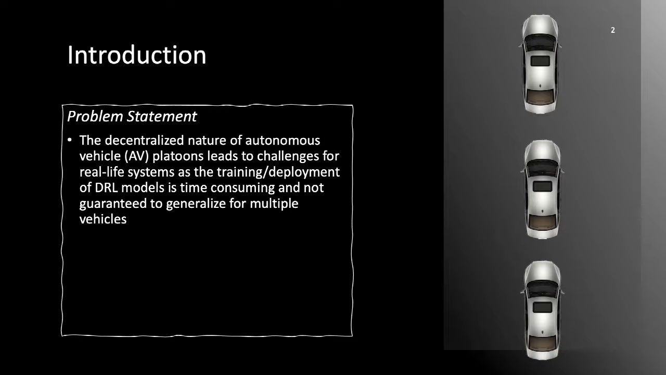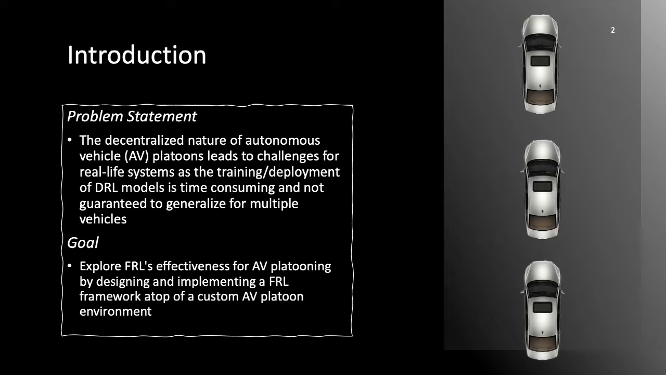The decentralized nature of autonomous vehicle platoons leads to challenges for real-life systems, as the training and deployment of deep reinforcement learning models is time-consuming and not guaranteed to generalize for multiple vehicles. The goal of this study was to explore FRL's effectiveness for AV platooning by designing and implementing a FRL framework atop of a custom AV platoon environment.